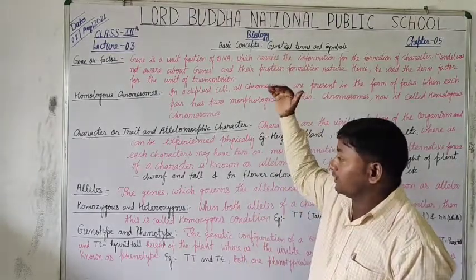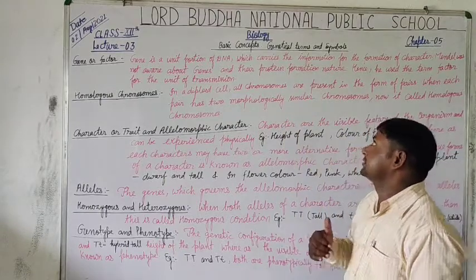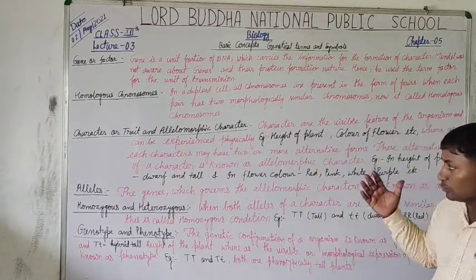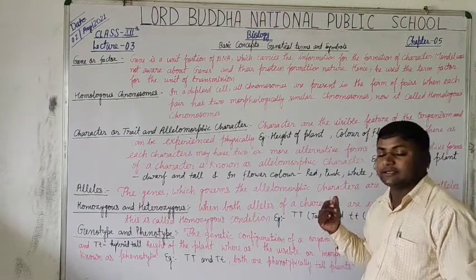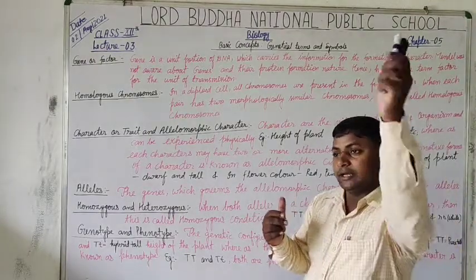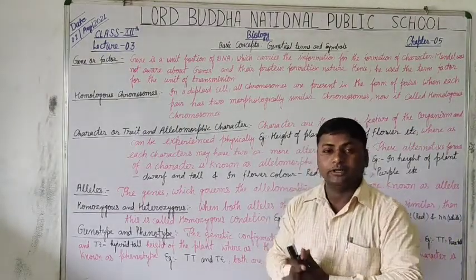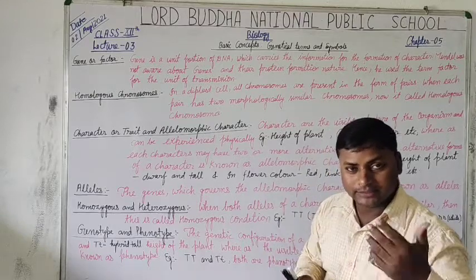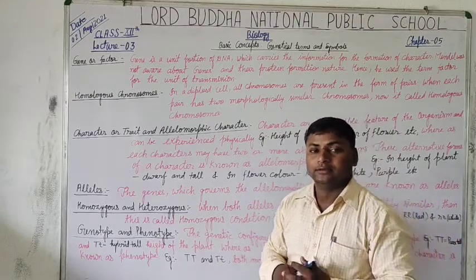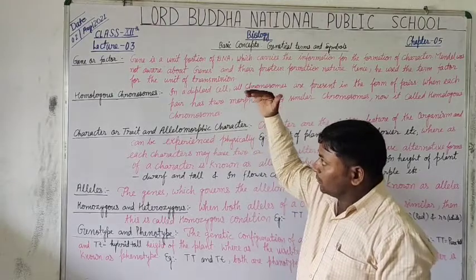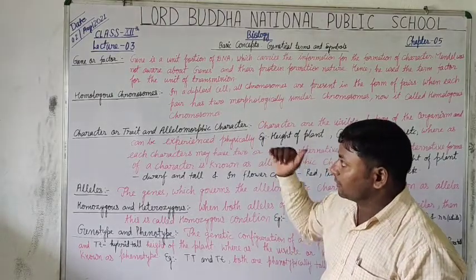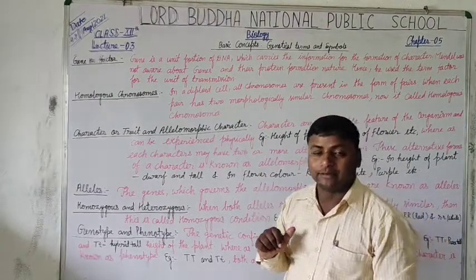Let's start. These basic concepts are also called genetical terms and symbols. Here we also find the symbols that were used by Mendel in his experiment. So let's begin with the gene or factor.